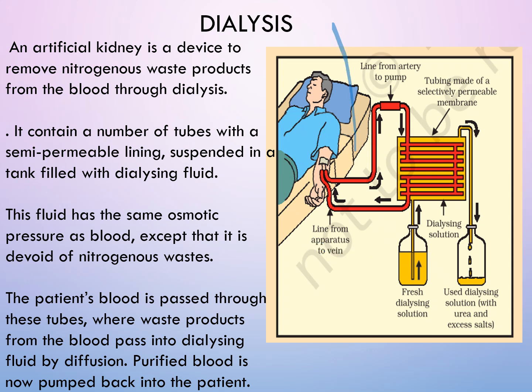The entire blood is drawn out and is allowed to pass through tubes, which are covered with semi-permeable membranes, right? And they are present in a tank which is filled with the dialyzing fluid. अब क्या होगा, ये जो dialyzing fluid है, it has the same concentration of ions and other materials like the blood, except the nitrogenous waste.